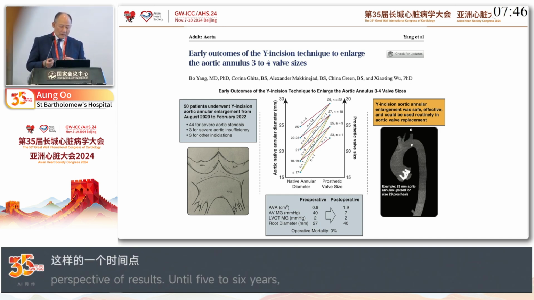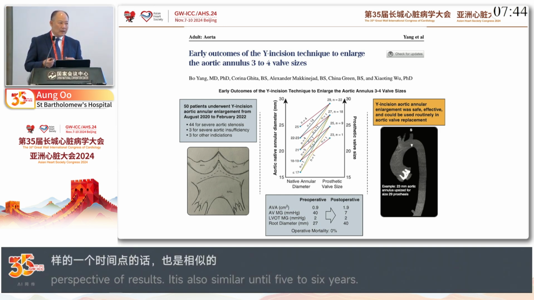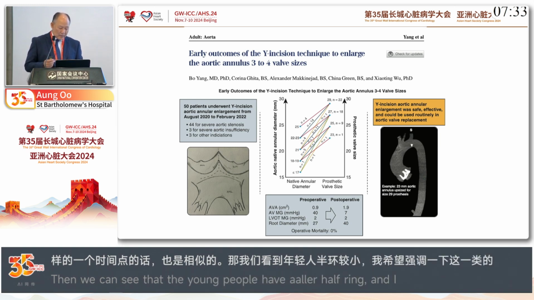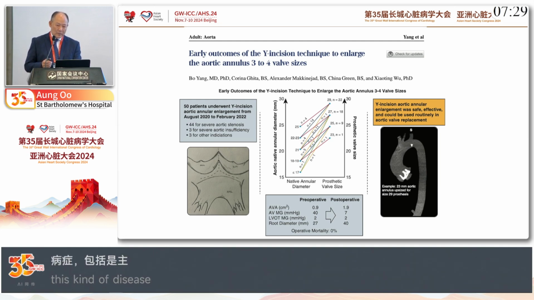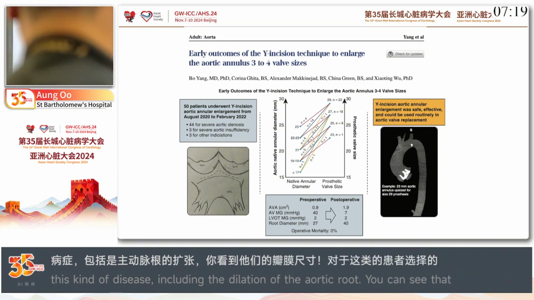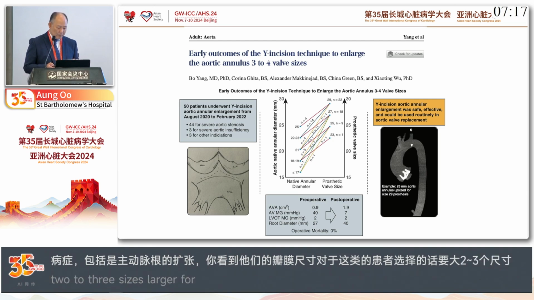And then what about the young adults with the smaller annulus? I just wanted to highlight this one about aortic root enlargement and annular enlargement. You can see at least a 2, possibly 3 size increase in the annular valve sizes for these aortic valve replacements, maintaining a very low gradient and decent outcome. Definitely the early outcomes have been good.